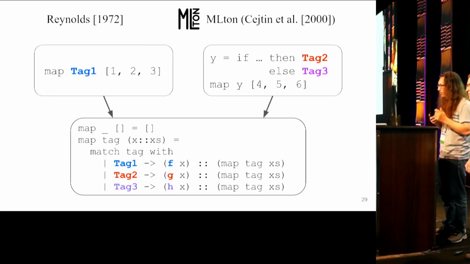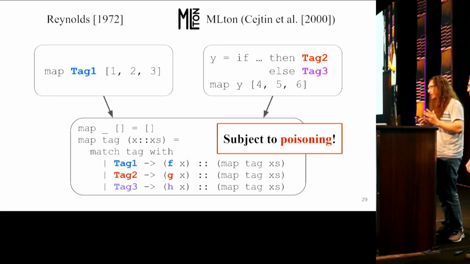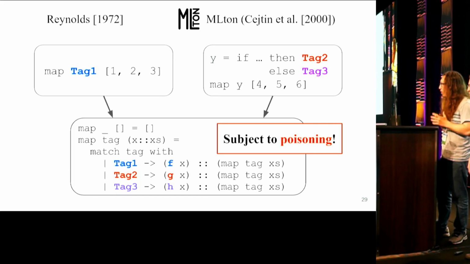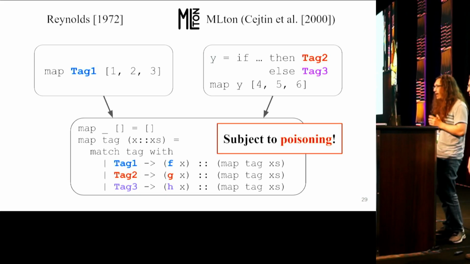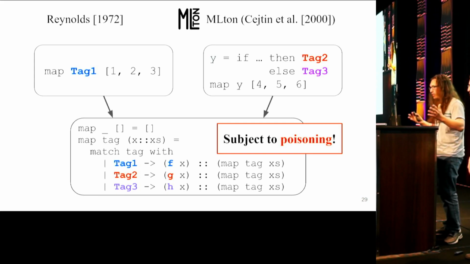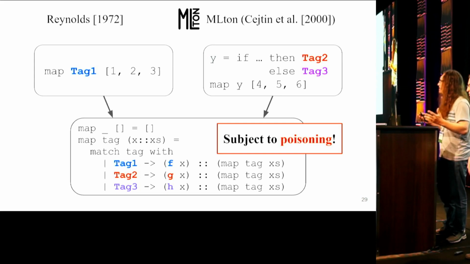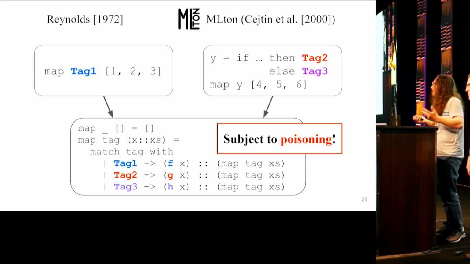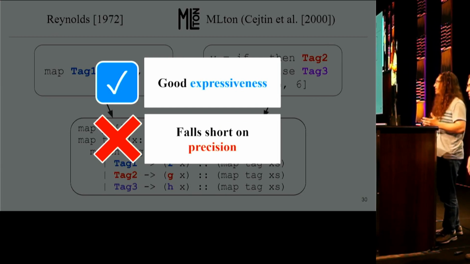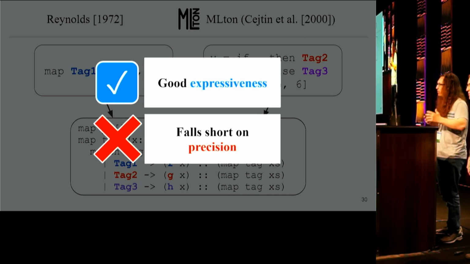What's the problem? Well, you may have noticed something. We just experienced poisoning. The call to map which passes f is unrelated to the call to map which passes g or h. Yet everywhere we call map, we match on a sum type that has 3 variants. So we're being conservative over the behavior of all these possible lambdas everywhere. Imagine you have a 1,000,000-line code base that calls map all over the place. This just isn't scalable. In summary, while prior non-specializing techniques feature excellent expressiveness, they fall well short of our desired precision. Because, like we discussed, we don't want poisoning.